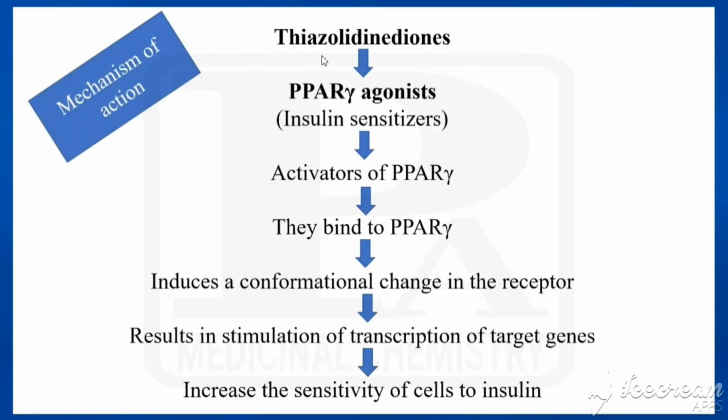Now come to this one. These thiazolidine diones are PPAR gamma agonists. Gamma is present in adipose tissue, so that activates this one. That is agonist. They activate this receptor, and they bind to this receptor and give a conformational change in the receptor. After binding with the receptor, it leads to stimulation of transcription of target genes, and finally they increase the sensitivity of cells to insulin. So that was the main action of thiazolidine diones.